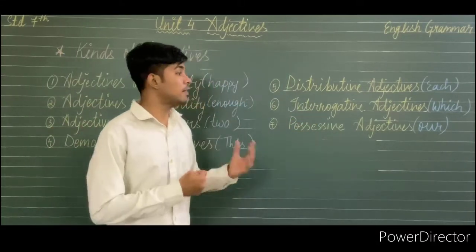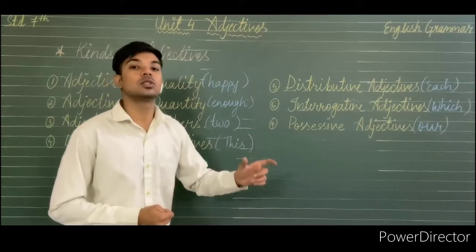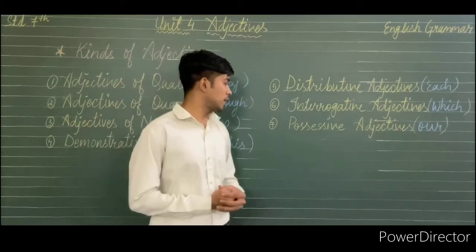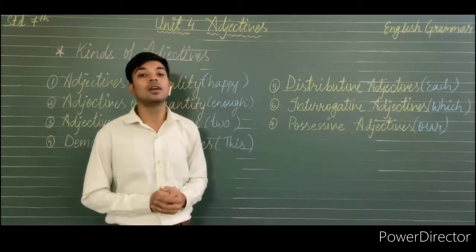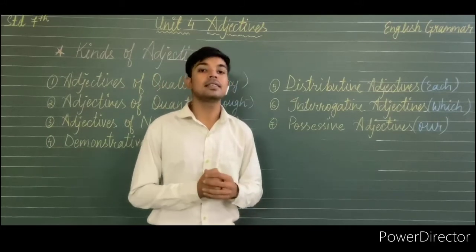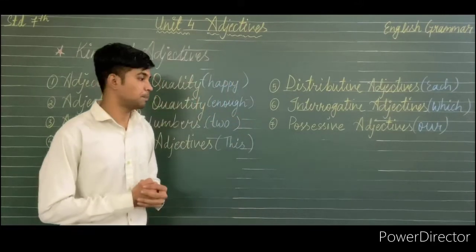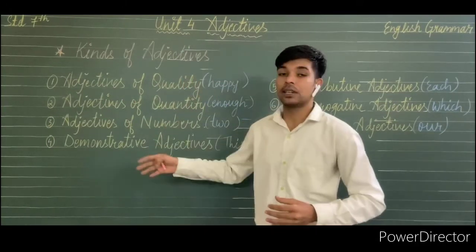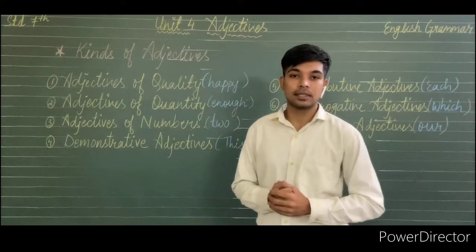Then interrogative adjectives, which ask about the noun, like which pen. So pen is used as a noun and which is used as an interrogative adjective. Possessive adjective, like our school. School is again a noun and our is used as an adjective. Now we will discuss all these adjectives one by one in detail.